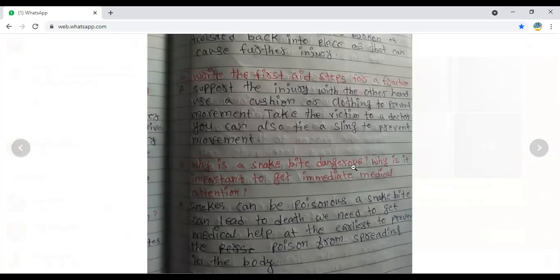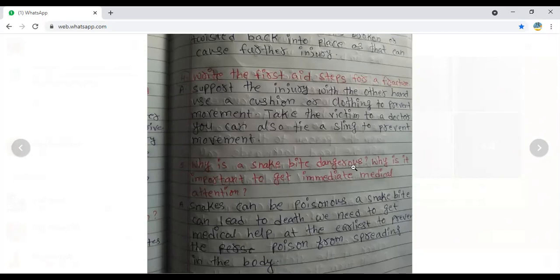Support the injury with the other hand. What I told you, first of all, if this hand is broken, I am going to give the support with my right hand. My left hand has broken, so I am giving support with my right hand. Use a cushion or clothing to prevent movement. Take the pillows or whatever cloth is there, you can make it a little bit touching it. Suppose I have the kerchief here, so I am touching it simply. I am not going to push it directly. So with the cushions we are going to give the support.